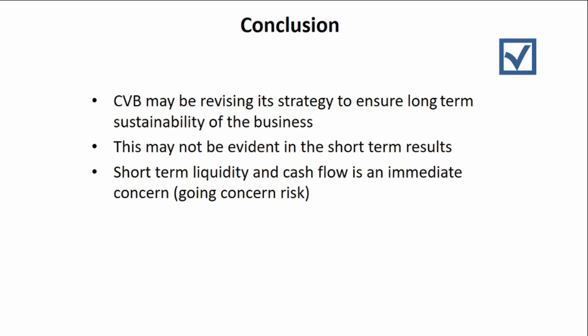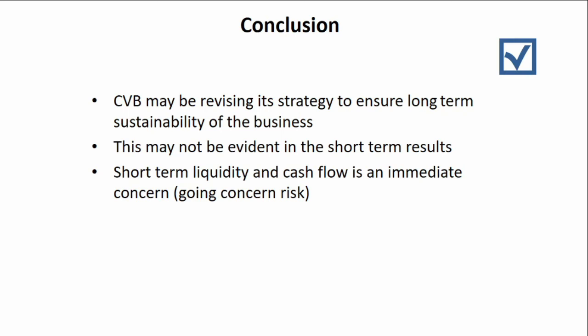Now that we have analyzed the different groups of ratios, we need to conclude on the scenario. We need to conclude on the required. So here we'll see, after analyzing the financial performance and financial position, the company may be experiencing problems, and the person who is wanting to potentially invest in this company may need to consider certain things we have just seen in our analysis. So we can see in the analysis that the company is moving to incorporate a fair trade clothing line in their product mix.